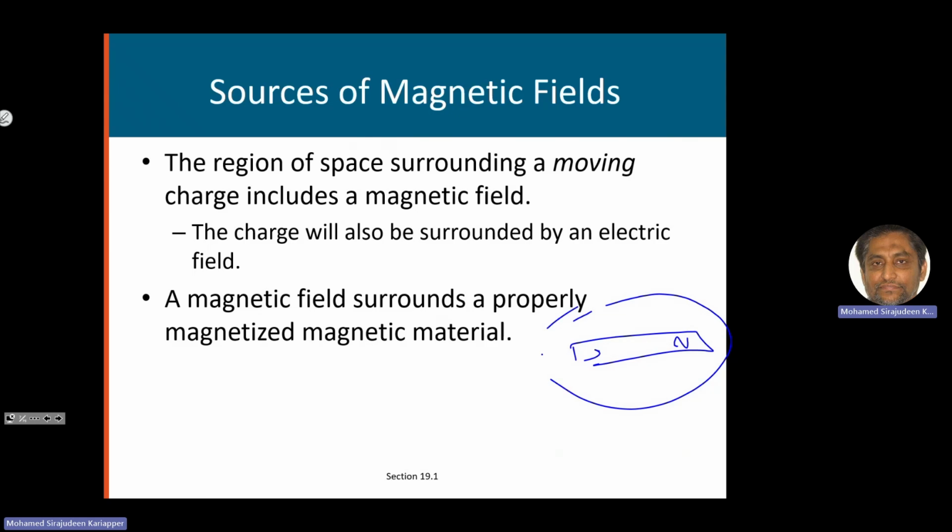Apparently, it is not moving, but the atoms of the molecules inside will have what is called the magnetic moment due to the spinning atoms and so on. We will explain that later. So a magnetic field comes from a permanent magnet, a magnetized magnetic material, or from a current carrying wire.